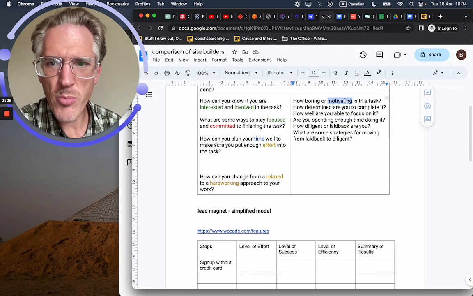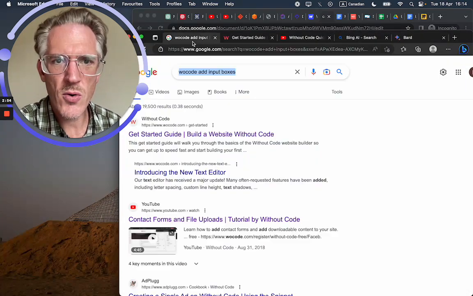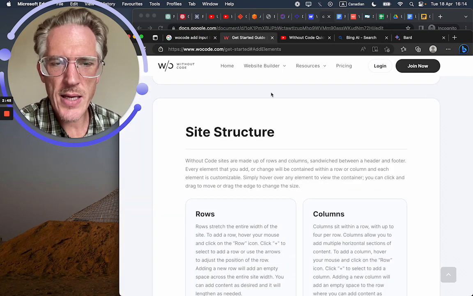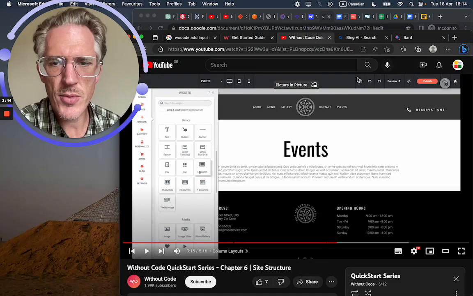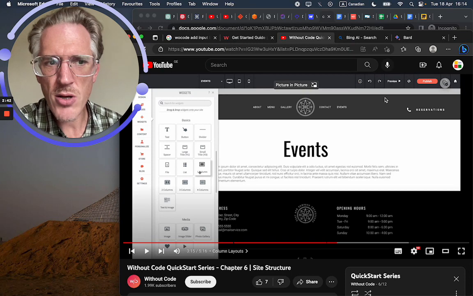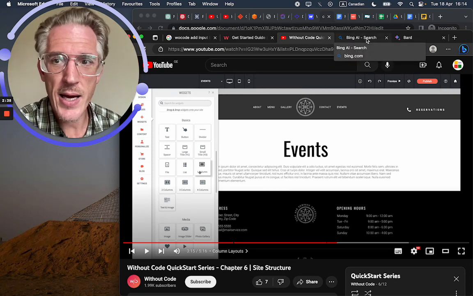How motivating or boring is this task? I would say it's relatively boring. How determined are you to complete it? I'm already ready to give up. Are you able to focus? No, I'm just not feeling it. So we started with regular Google, which I think I can get rid of now. They sent me to some documentation, but I had to process all of this information, and that's the whole point of using these different AI tools.